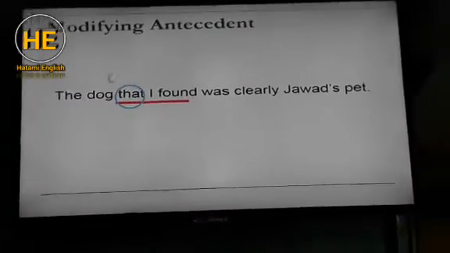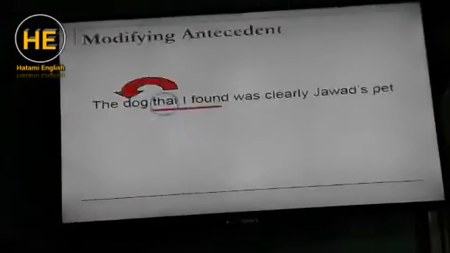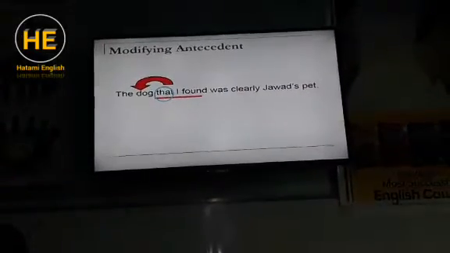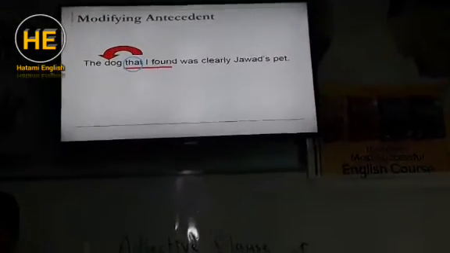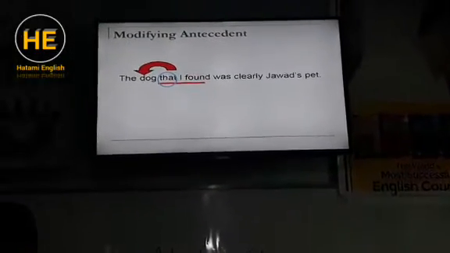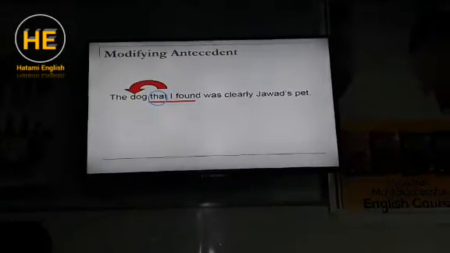So, modifying an antecedent. Before, I have told you what can be an antecedent. Is it okay? Before, in the definition, we have said what an antecedent is. So here it's written: the dog that I found was clearly Jawad's pet. Have you seen what the antecedent is? See, an antecedent is a noun or pronoun that's referred to.